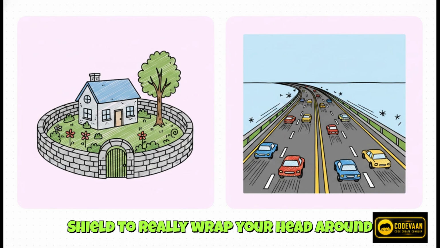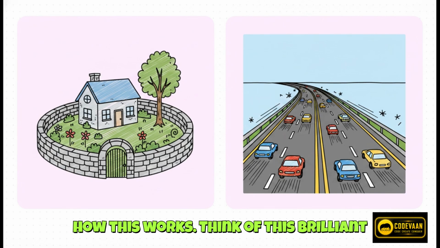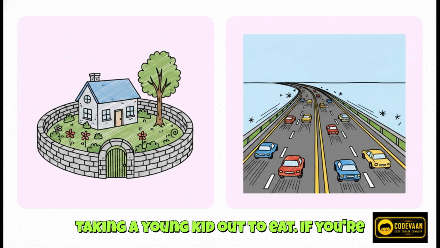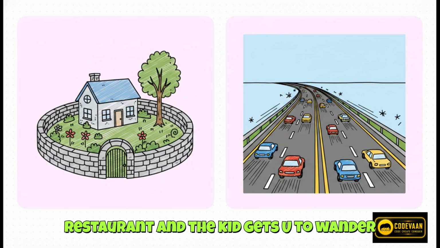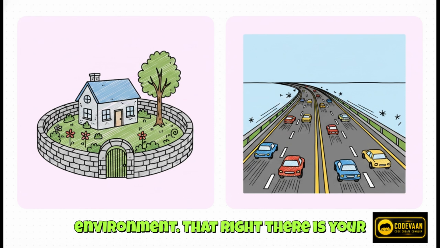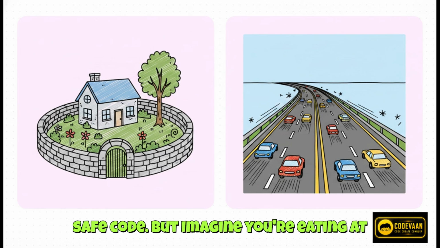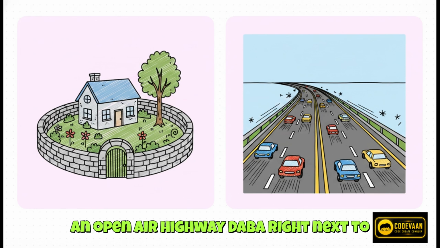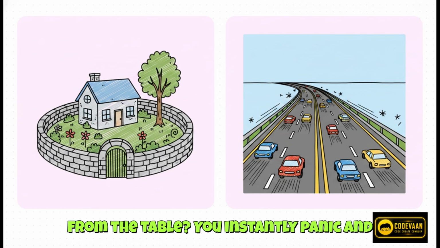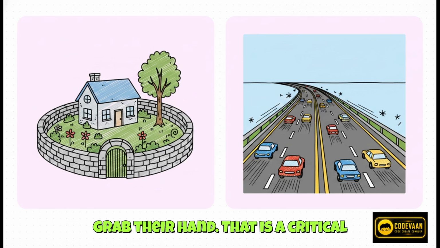To really wrap your head around how this works, think of this brilliant analogy from our source material. Imagine taking a young kid out to eat. If you're sitting inside a fully enclosed restaurant and the kid gets up to wander over to an empty table, you don't panic, right? It's a closed, controlled environment. That right there is your safe code. But imagine you're eating at an open-air highway dhaba right next to speeding traffic. If that kid gets up from the table, you instantly panic and grab their hand. That is a critical situation.